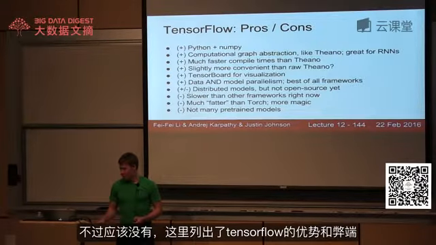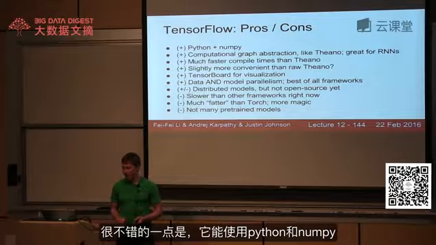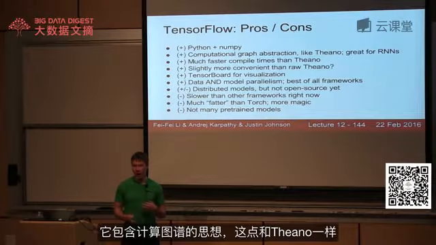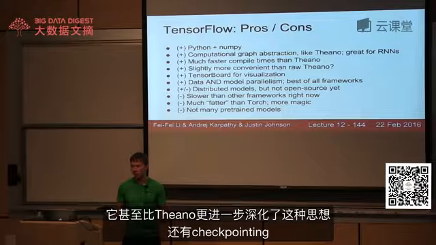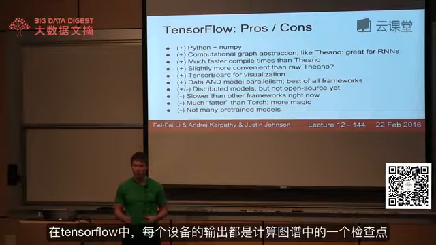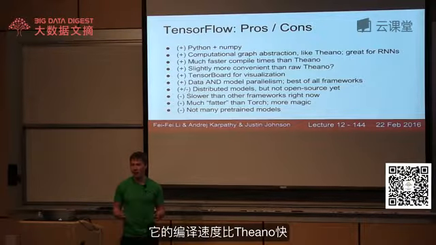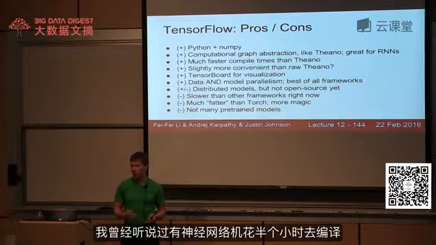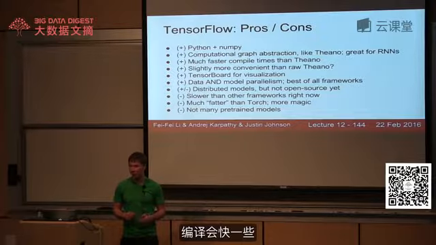So the TensorFlow pros and cons from, again, my quick one-day experiment. It's really good because it's Python and NumPy. That's really cool. Similar to Theano, it has this idea of computational graphs, which I think is super powerful, and actually takes this idea of computational graphs even farther than Theano, really. And things like checkpointing and distributing across devices, these all end up as just nodes inside the computational graph for TensorFlow. So that's really cool. It also claims to have much faster compile times than Theano. I've heard horror stories about neural Turing machines taking half an hour to compile. Maybe that should be faster in TensorFlow, so I've heard.